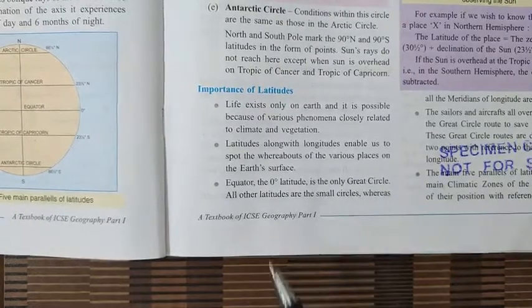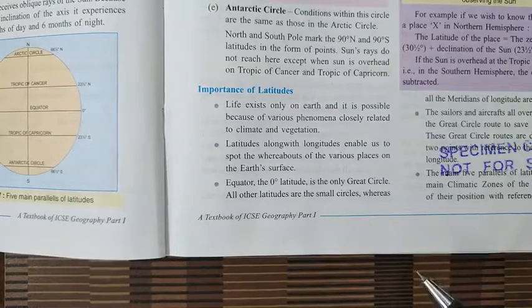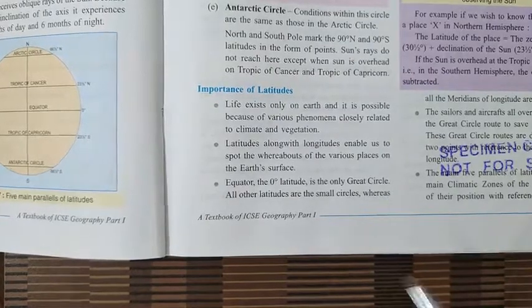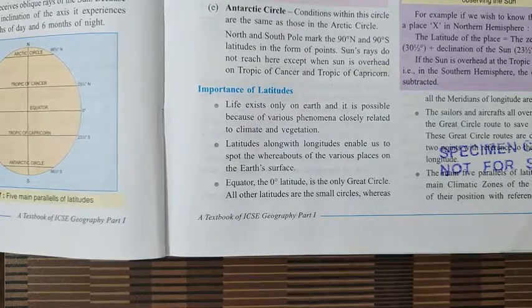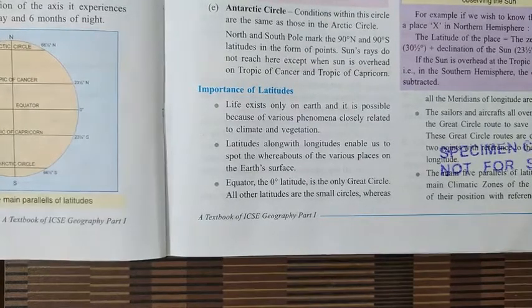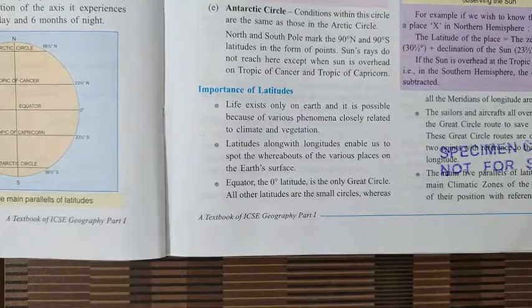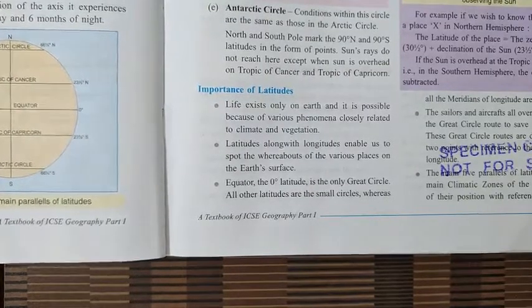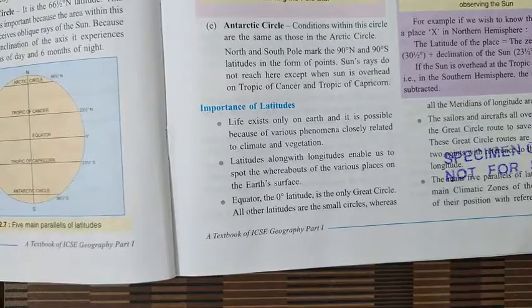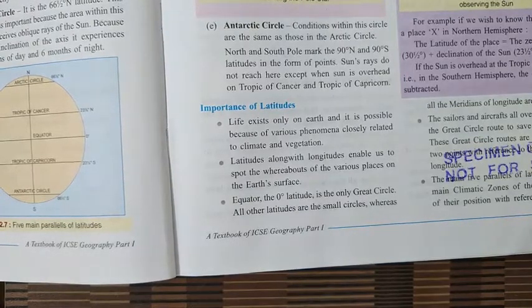And as you can find, the climate and the vegetation both are closely related. For example, if you see in the tundra region, where the climate conditions are extremely cold and harsh, you can't find any vegetation. The whole region is covered with a very thick layer of ice, and you can see very few animals and very little life found there.